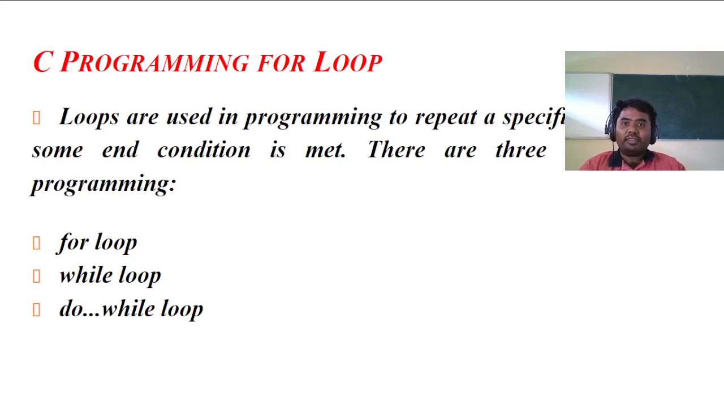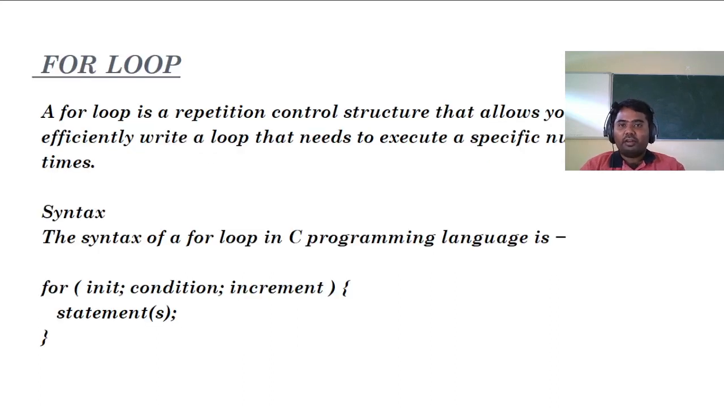C language supports three types of loops: for loop, while loop, and do while loop. In today's class, I am going to discuss the for loop. In the next class, we'll see the while loop and do while loop.